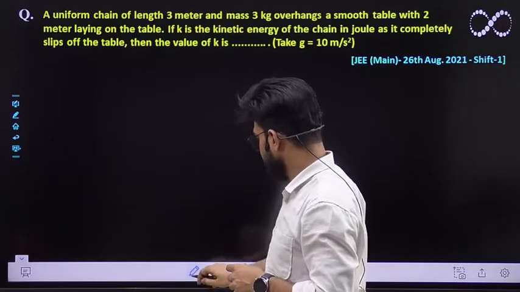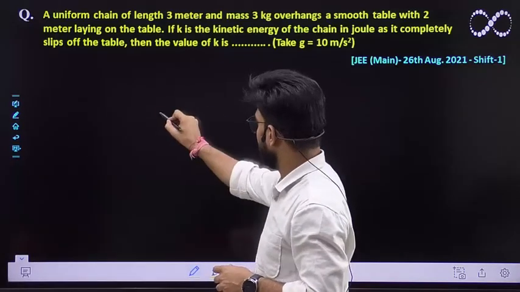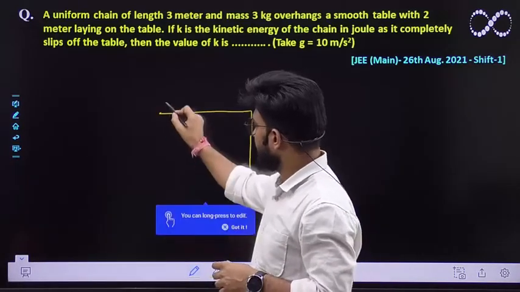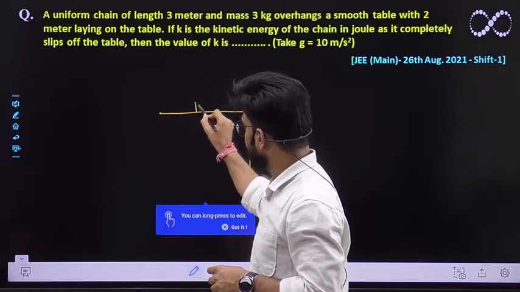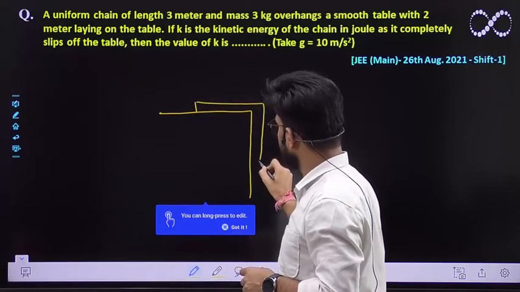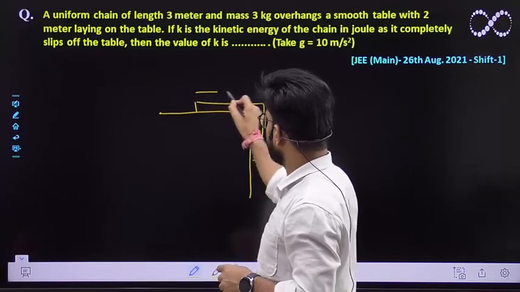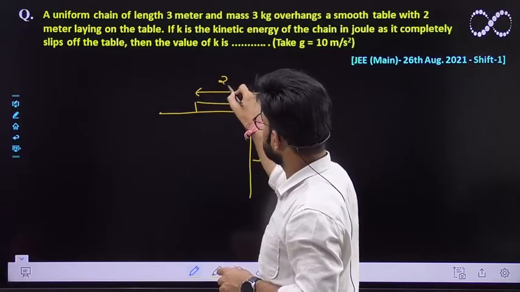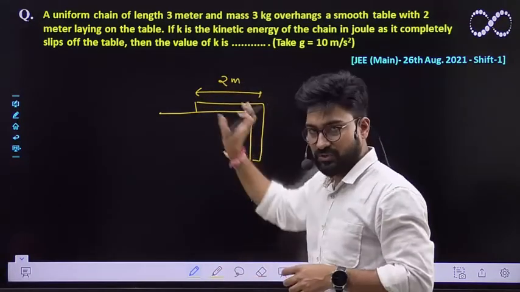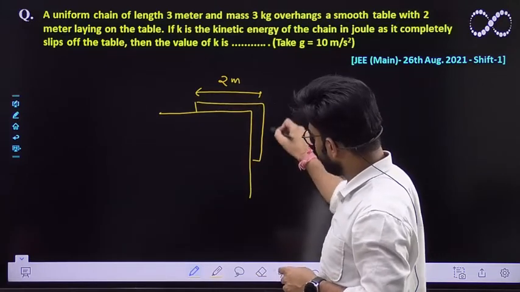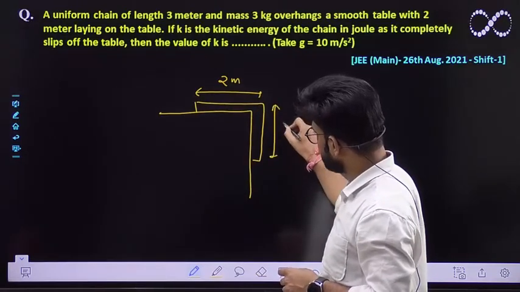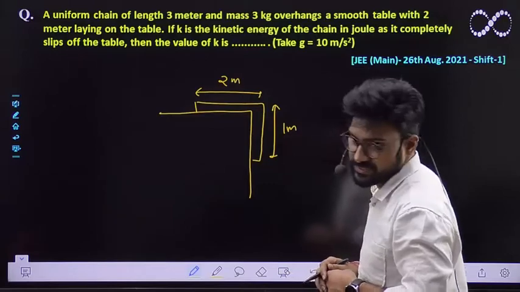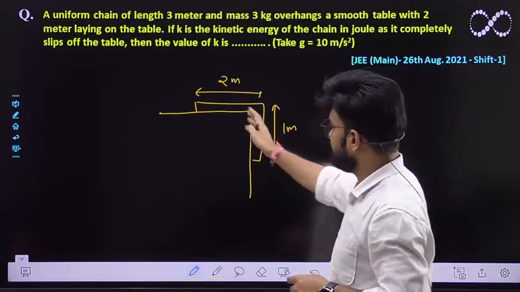You have been given a smooth table, and a uniform chain in which 2 meter of the chain is over the table and the hanging part of the chain is about 1 meter, because the overall length of this chain is 3 meter.